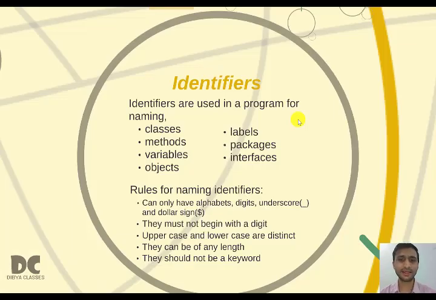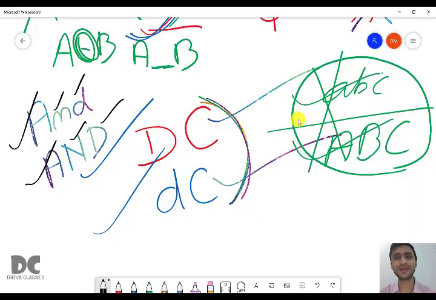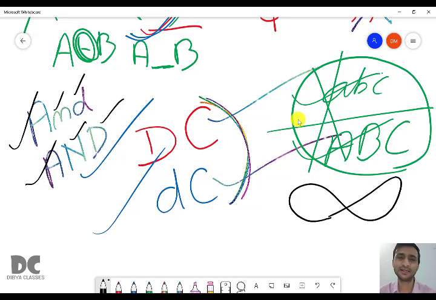Next is, they can be of any length. So a name can be of any length. It can be of infinite. Okay. It can have one character. It can have two characters. It can have unlimited characters. So using alphabets, digits, underscore and dollar sign, you can create an infinite length name. Okay. So if you start writing today, for 100 days also, the name will go on. You can also do a Guinness record.